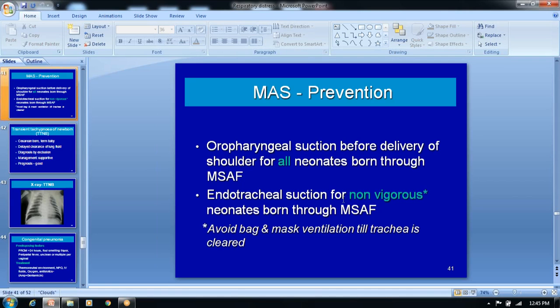When a non-vigorous baby is there in meconium aspiration, don't attempt oropharyngeal suction by mucus sucker or something. You directly go for endotracheal suction, which is very, very important. And another thing, don't apply your bag and mask. The self-inflating bag should not be used in meconium aspiration and congenital diaphragmatic hernia. These are the two contraindications for the use of the bag and mask.